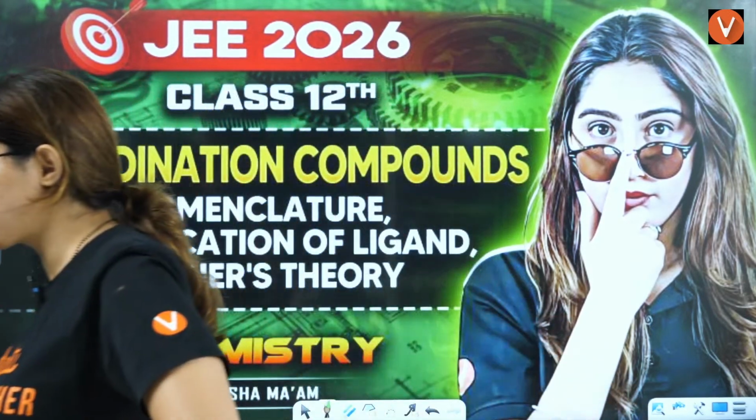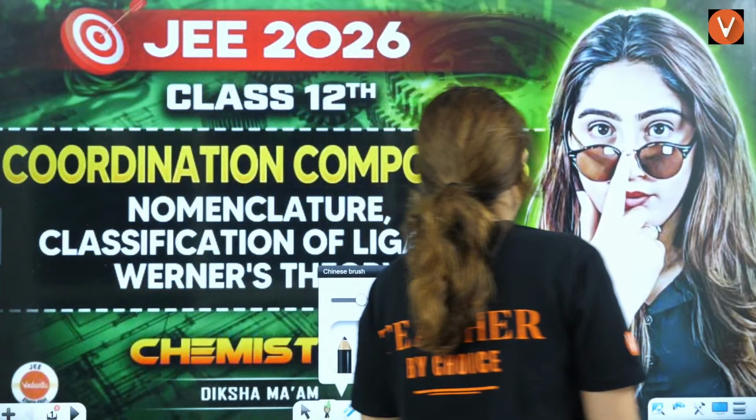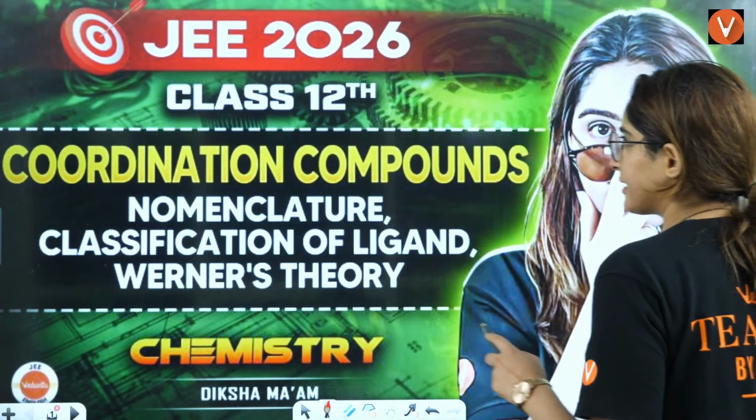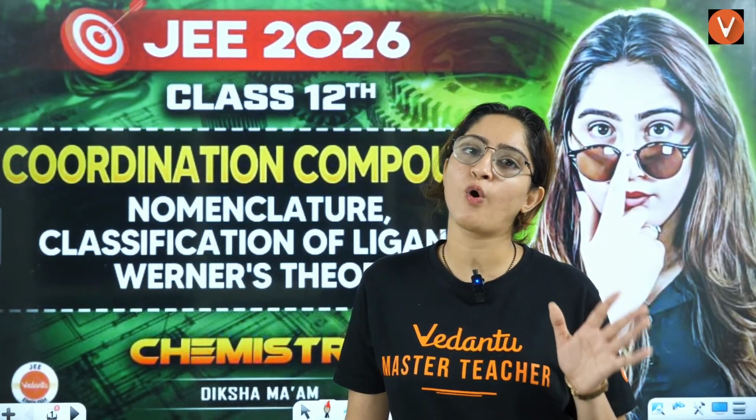Yes, everybody. Shall we start the class? New chapter we are starting. Till now, we have completed physical chemistry of class 12th. We have completed d and f block, and now we are at coordination chemistry. Okay, so let's start it.